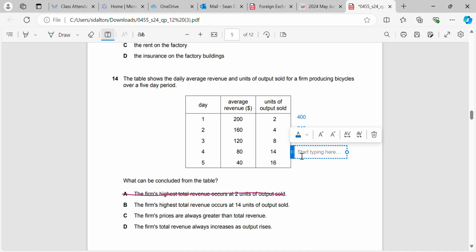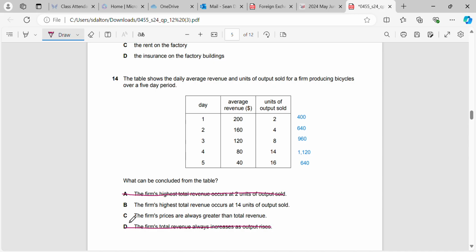What would that give us? That would give us 1,120. And 40 multiplied by 16. That would give us 640. So we can see they were nearly there, but the firm's total revenue doesn't always increase as output rises, because it goes down between 14 and 16 units of output sold.